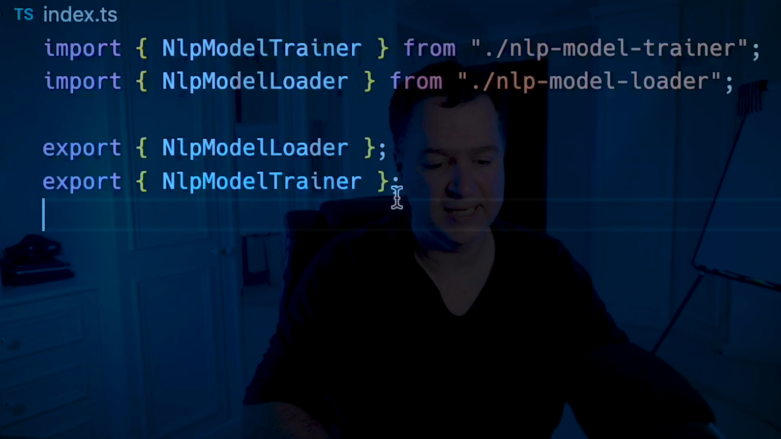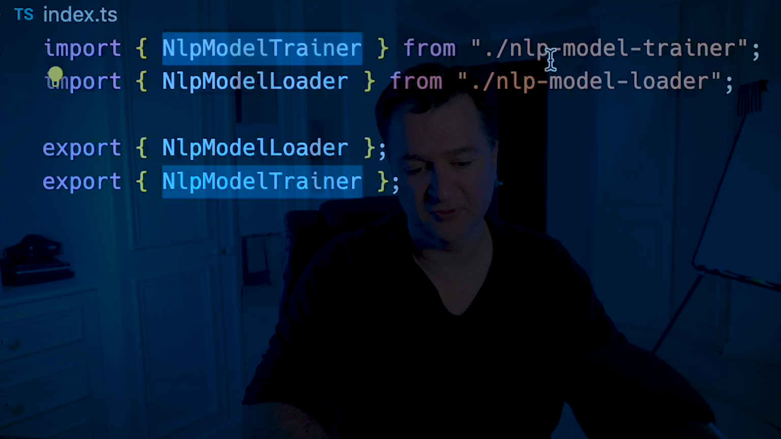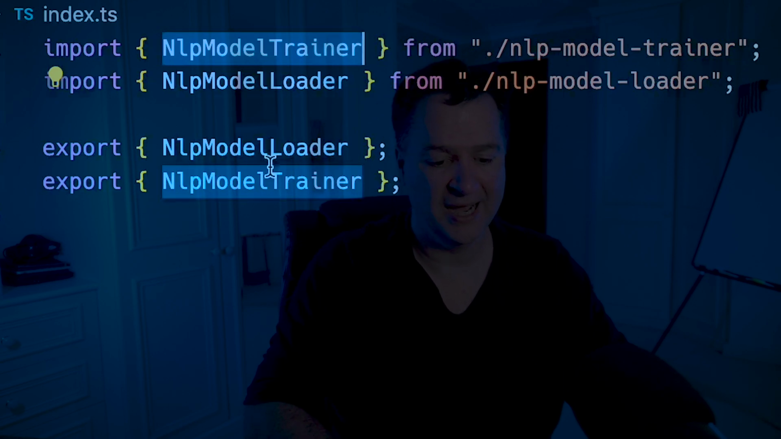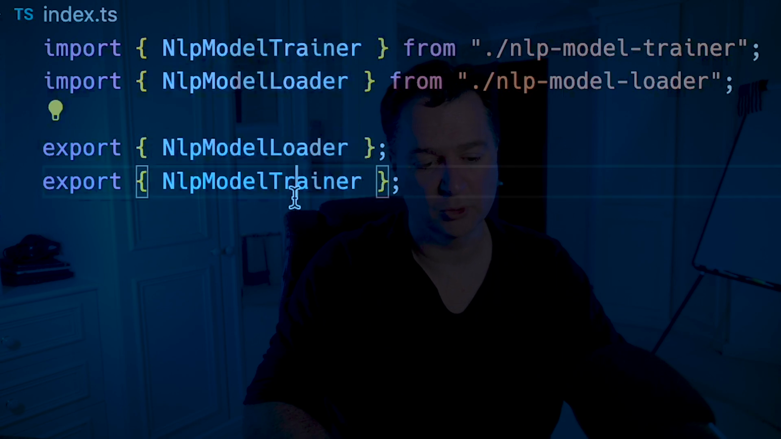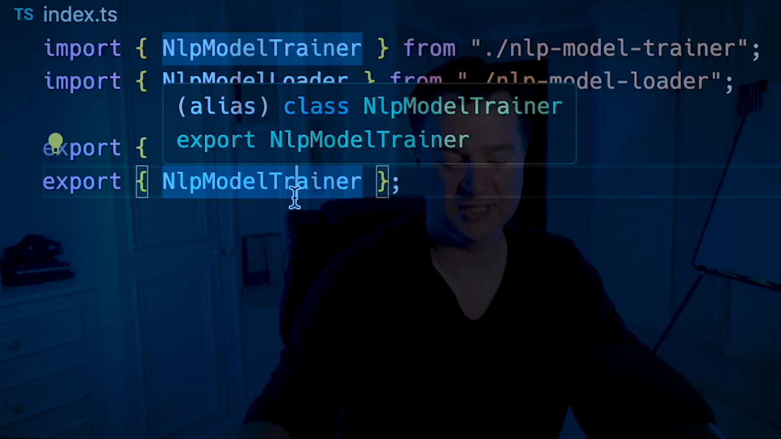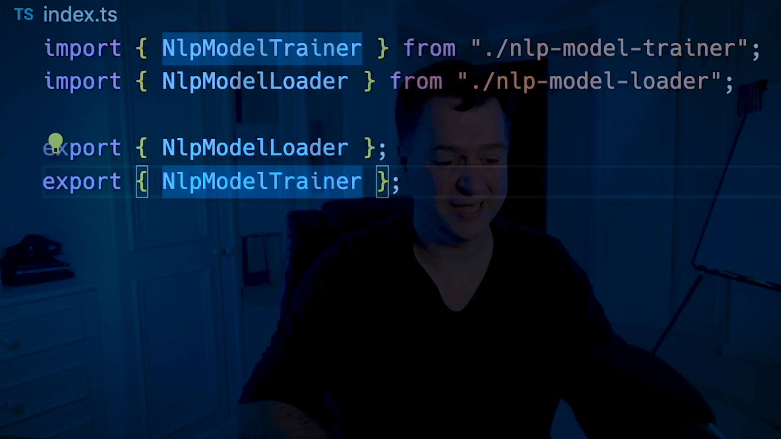So in my index.ts, I'm just going to import NLP trainer from NLP model trainer. So I'm just going to import from my source directory there. And then I'm going to export NLP model loader and trainer. And then that is going to allow me to export this as a local package. And I'm going to do this as a linkable package.